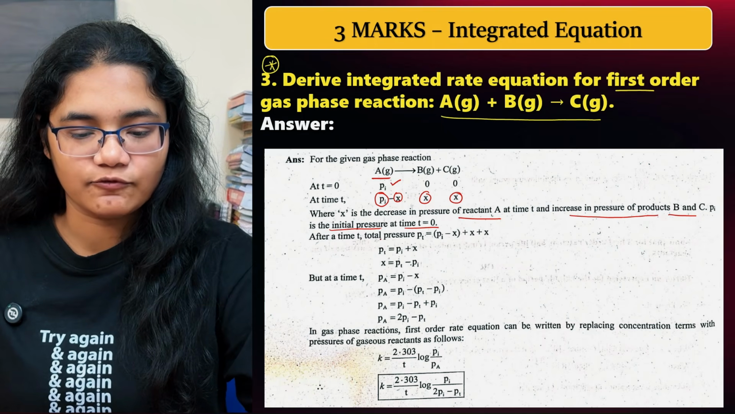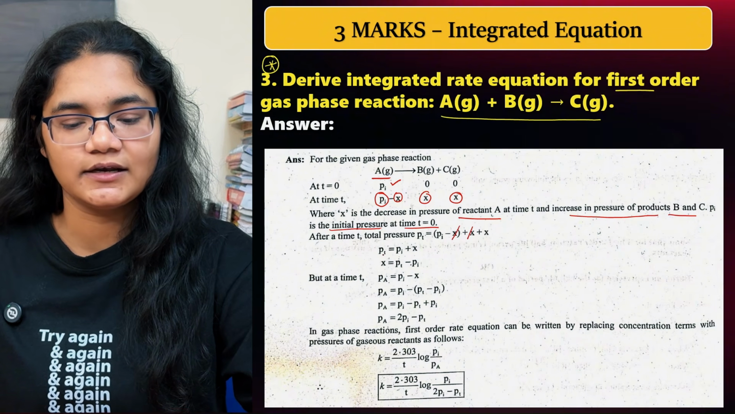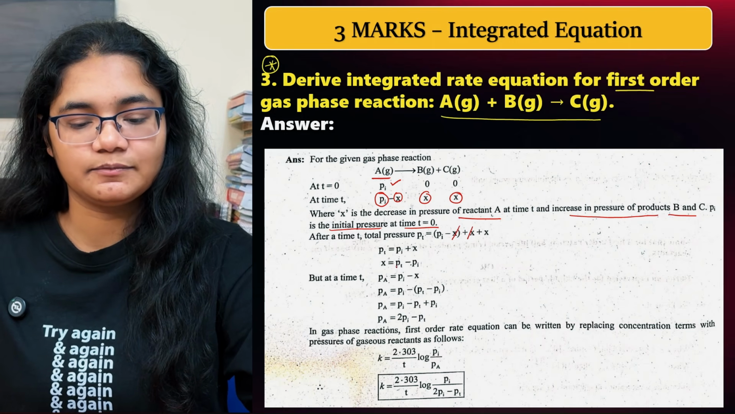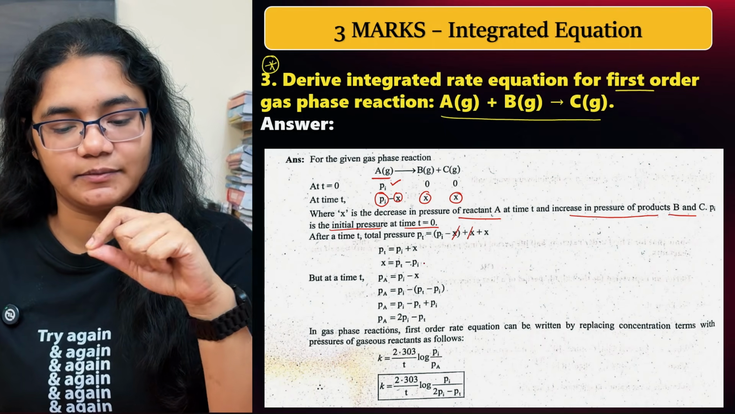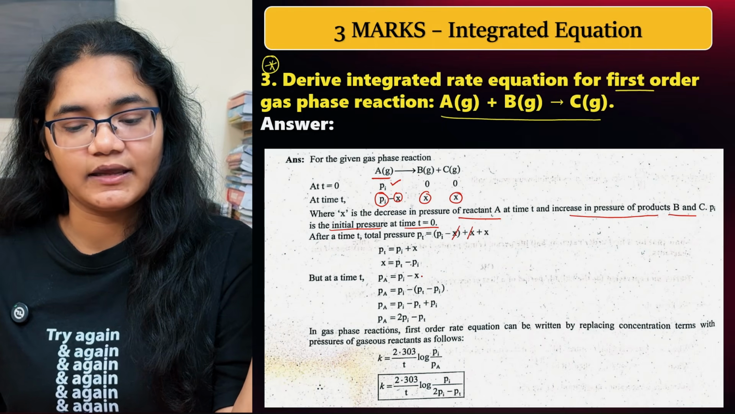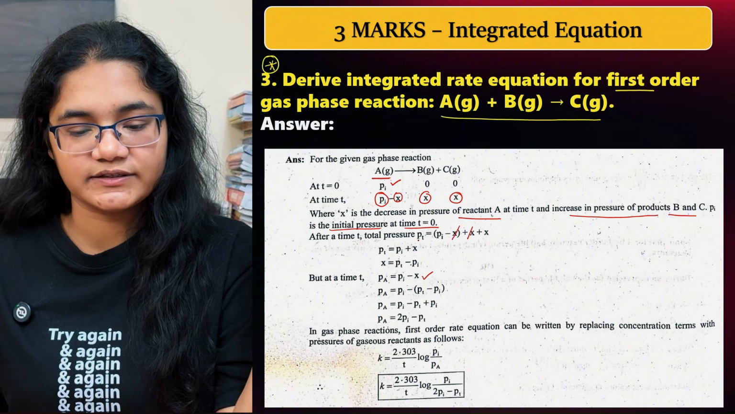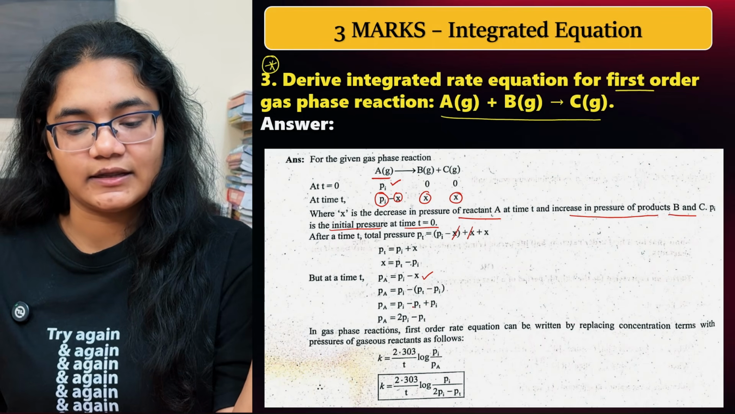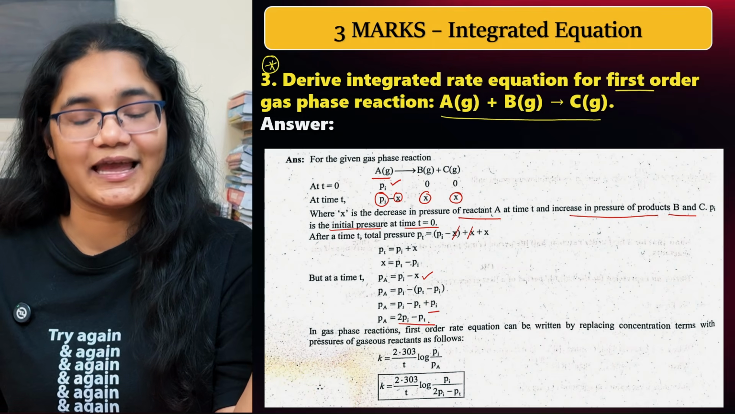Now at time t, what is the total pressure? Total pressure is Pi minus x plus x plus x. So the x's cancel, and total pressure is Pi plus x. Now x is equal to Pt minus Pi, where Pt is the total pressure at time t. But at time t, Pa, the pressure of A, is equal to Pi minus x. What is the value of x I have calculated? Pt minus Pi. So Pa is equal to Pi minus Pt plus Pi, and the final equation is 2Pi minus Pt.